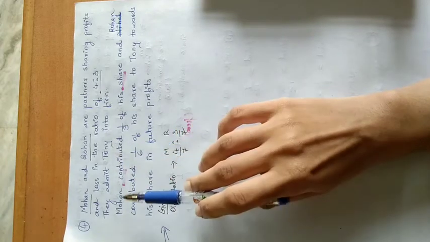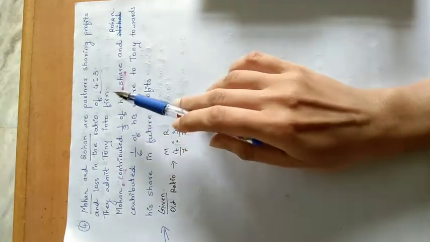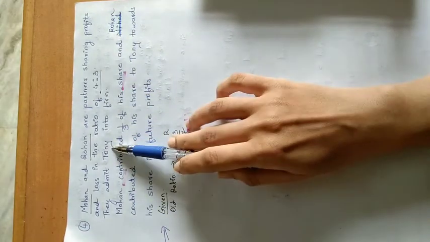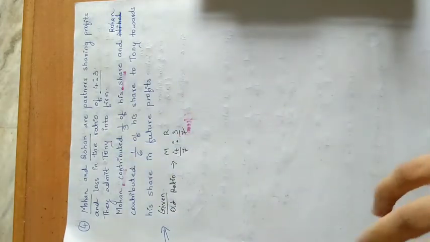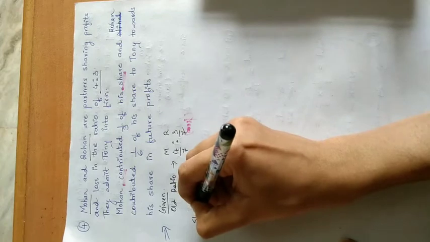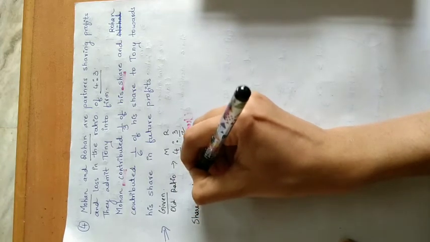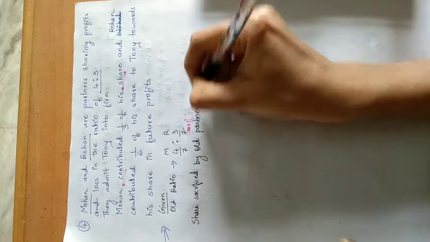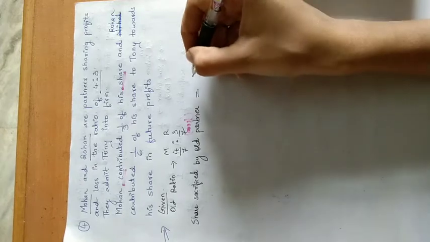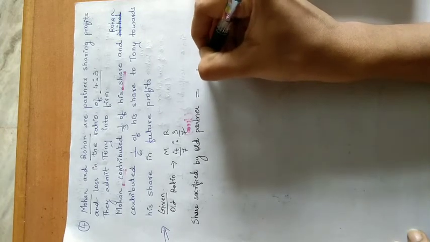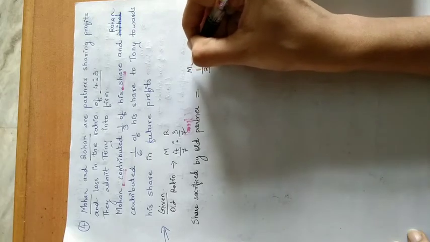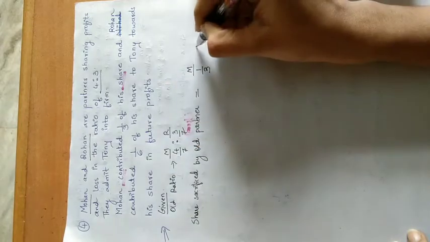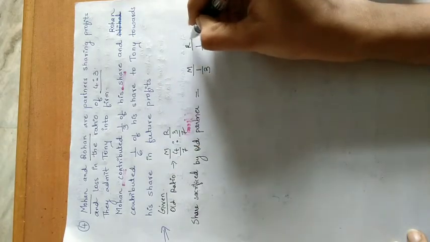Instead what they told, Mohan contributed 1 upon 3 share to give it to the new partner and Rohan contributed 1 upon 6 share to give it to the new partner. Okay, so this we can write as share sacrificed by old partner is equal to 1 upon 3 by Mohan and 1 upon 6 by Rohan.